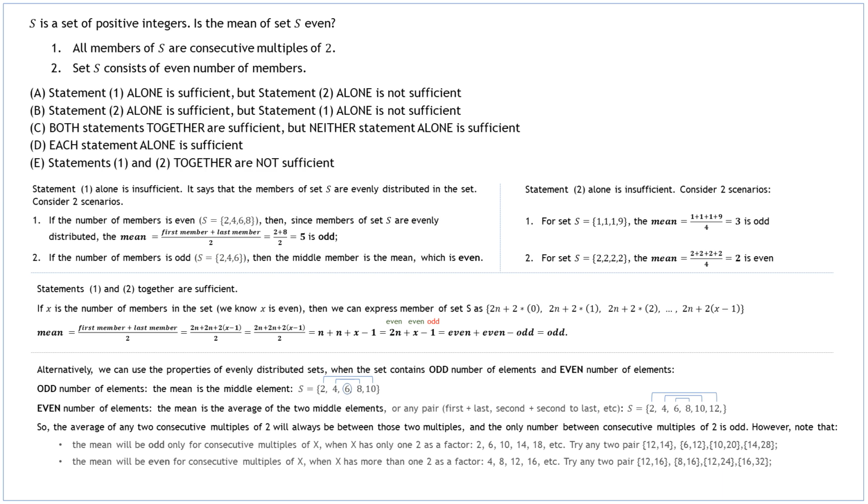However, note that the mean will be odd only for consecutive multiples of x, when x has only 1 2 as a factor, such as 2, 6, 10, etc. Try any two-element set to further grasp the concept. The mean will be even for consecutive multiples of x, when x has more than 1 2 as a factor, 4, 8, 12, etc. Try any two-element set to further grasp the concept. The correct answer is C.